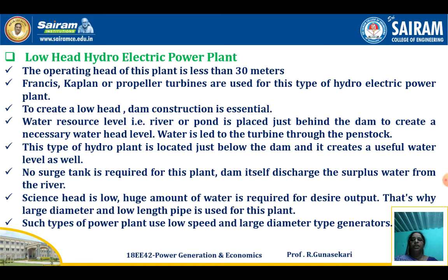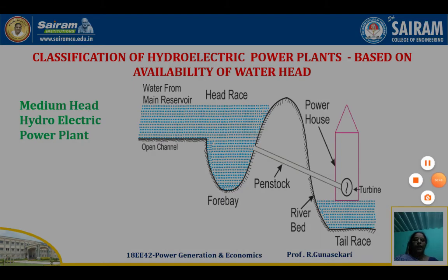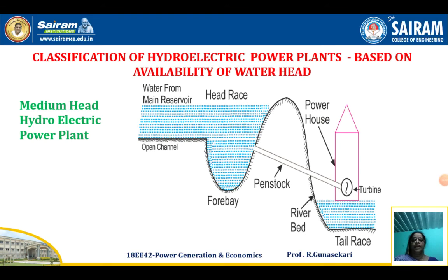Then medium head power plant. In the medium head power plant, you see the diagram. First water from the main reservoir, that is the open canal only. Then head race. Then penstock is there. Forebay, powerhouse. Then river bed also is there. Then tail race. This is the circuit diagram of medium head hydroelectric power plant.